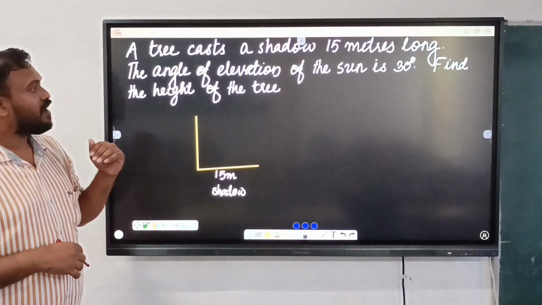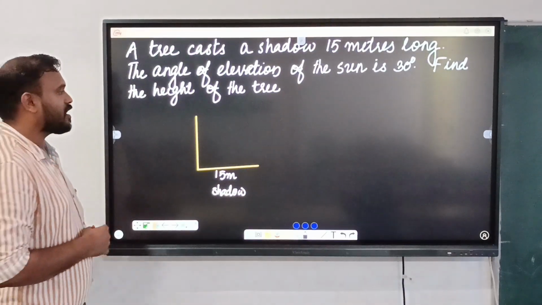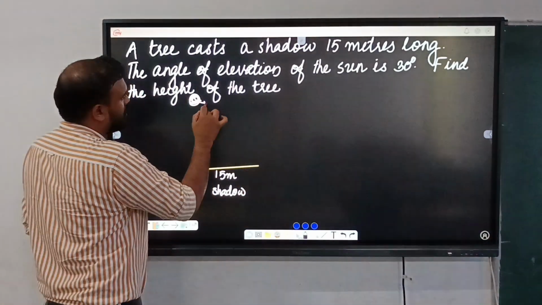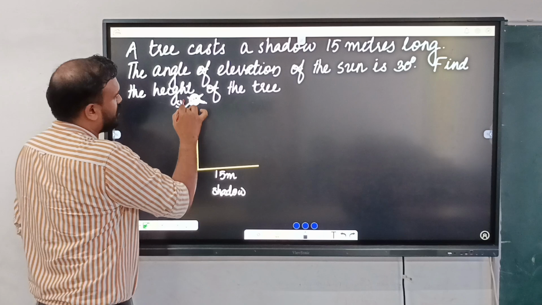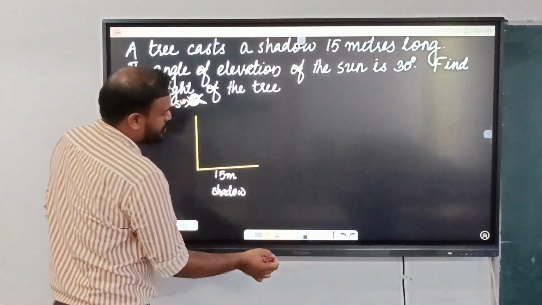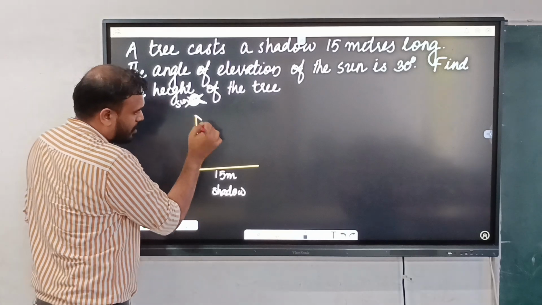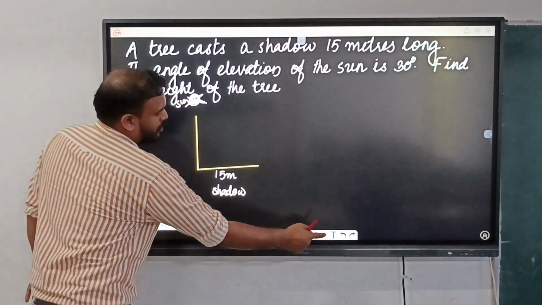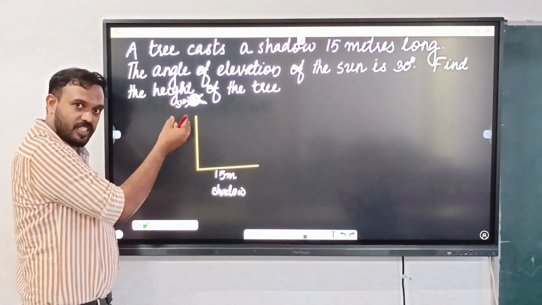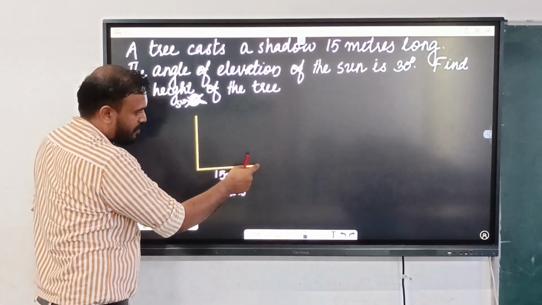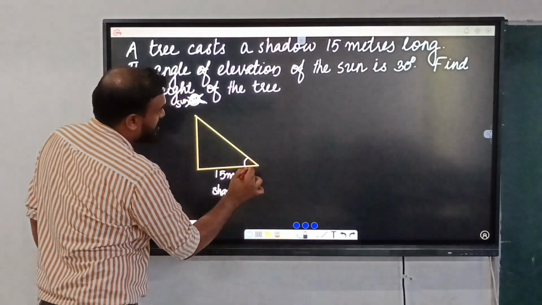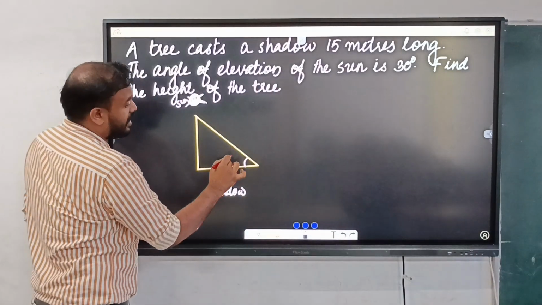And the angle of elevation of the sun is 30 degrees. So the angle of elevation of the sun is given. What is the angle of elevation of the sun? As you know, for the angle of elevation the object will be at the top. That value is also given. What is that? That is 30 degrees.